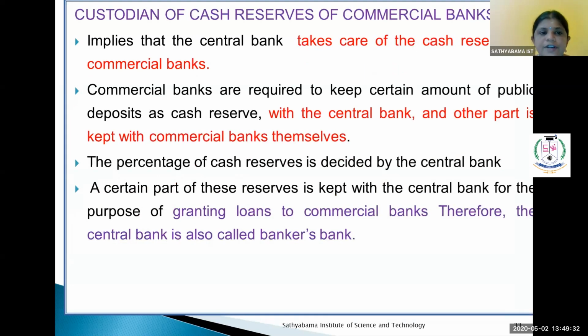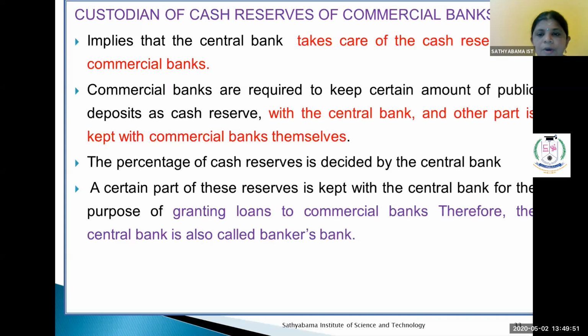Then the next function is custodian of cash resources of commercial banks. We have already discussed this, like CRR and SLR, so here also the meaning is the same. Custodian of cash resources takes care of the cash resources of commercial banks.